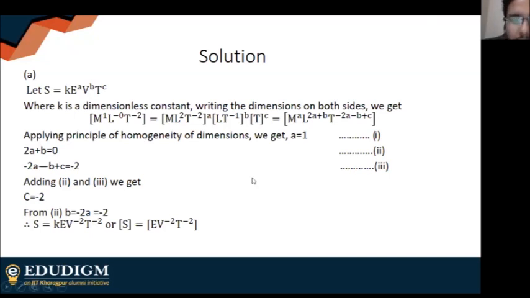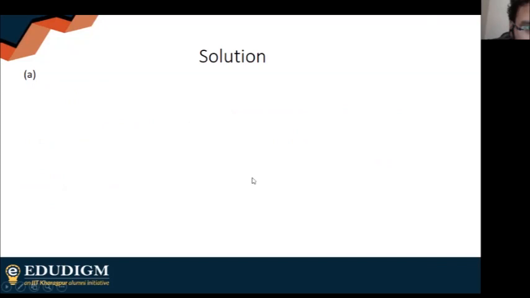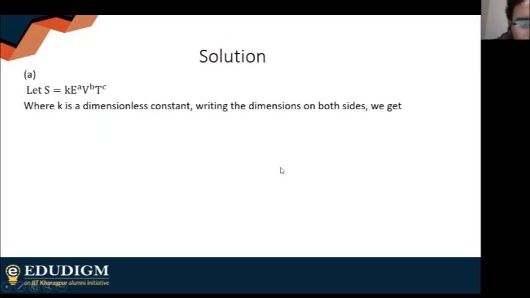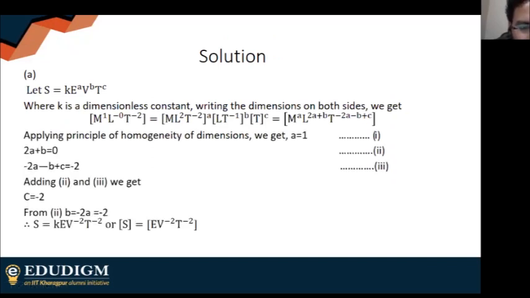You mean in the question, is there something wrong in the option? Oh, C will be, by the way, guys, C will be t to the power minus 2. There is a little mistake in the option. Is there something wrong in these options? Is everyone getting this answer? E is e to the power 1, v to the power minus 2, and p to the power. Let us forget the options for a minute. Is everyone getting this answer?